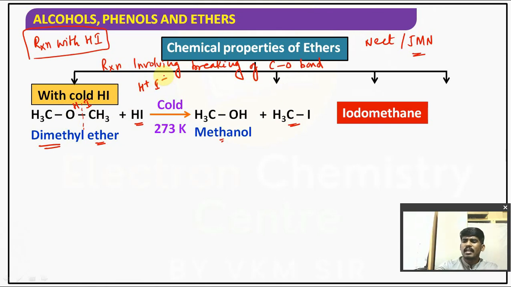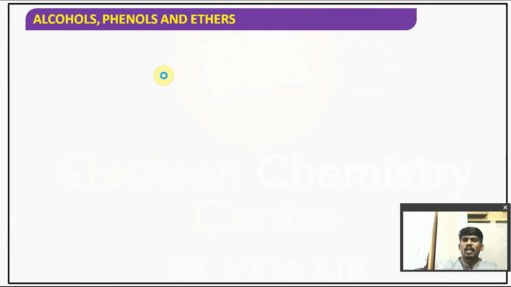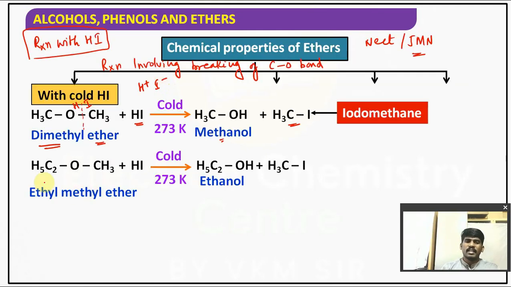H plus and I minus. So it gives methanol plus iodomethane. Similarly, we have ethyl methyl ether. I can break this bond, add H here and I here. So it will give C2H5OH, ethanol, plus iodomethane. Understood?